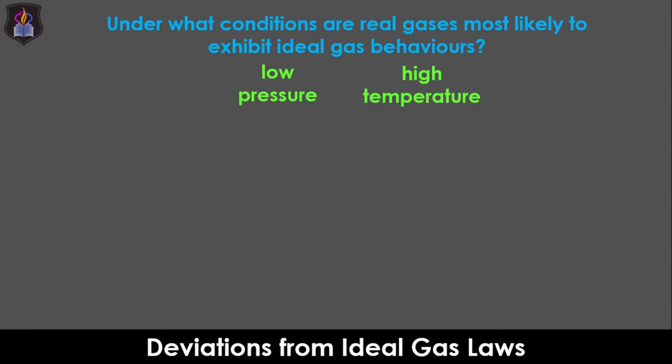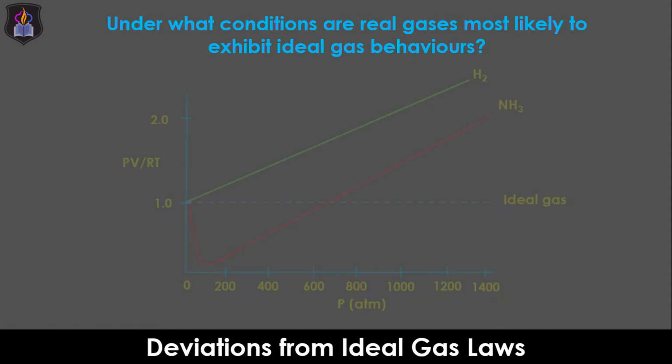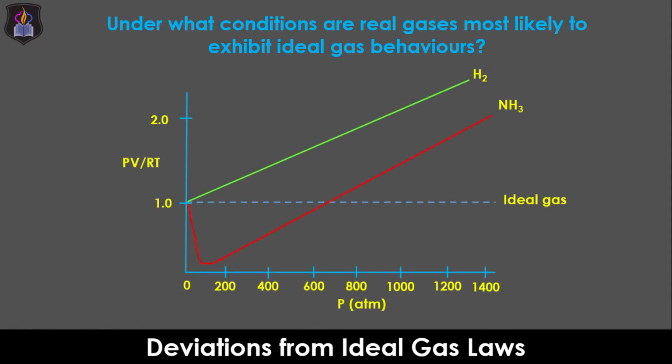According to the ideal gas equation, PV equals nRT. Therefore, for 1 mole of a gas, PV equals RT, which means the ratio of PV to RT equals 1. If we plot a graph of PV over RT against P for 1 mole each of an ideal gas, hydrogen and ammonia, we will obtain a horizontal line at 1 for all pressures for the ideal gas. However, hydrogen and ammonia gases show a remarkable deviation from the ideal gas line at high pressures.